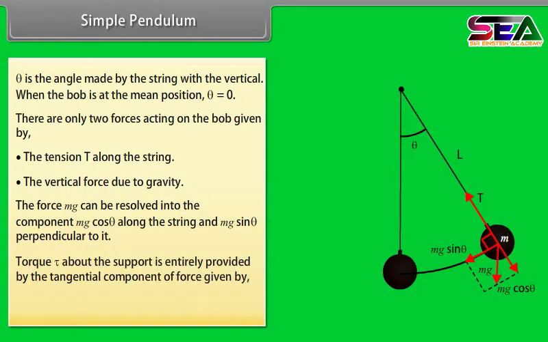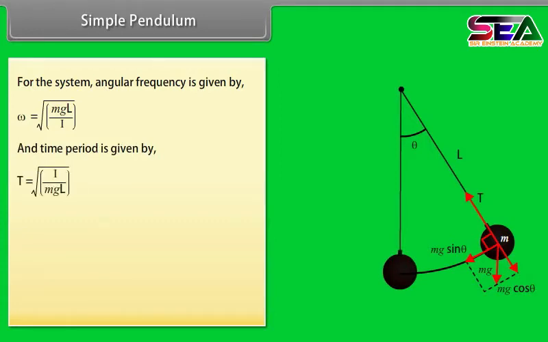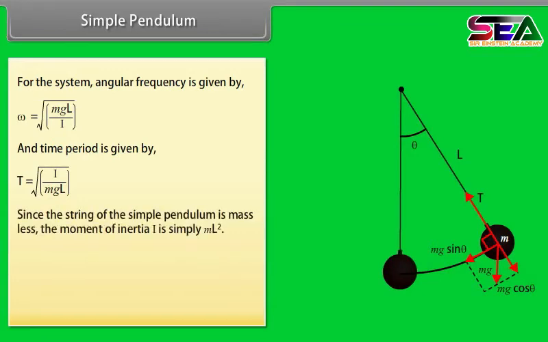The torque about the support is entirely provided by the tangential component of force, given by tau is equal to minus L mg sin theta. For the system, angular frequency is given by omega is equal to under root mgL upon I, and time period is given by T is equal to 2 pi under root I upon mgL. Since the string of the simple pendulum is massless, the moment of inertia I is simply mL square. Now, time period of a simple pendulum is T is equal to 2 pi under root L by g.